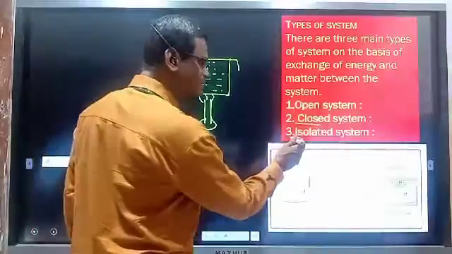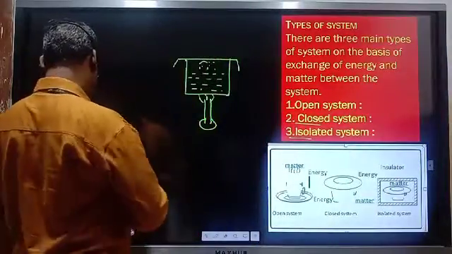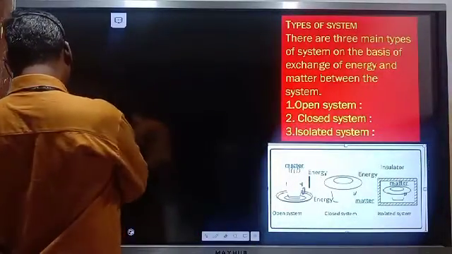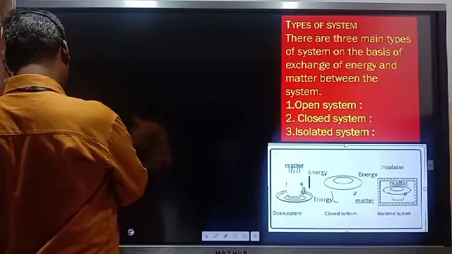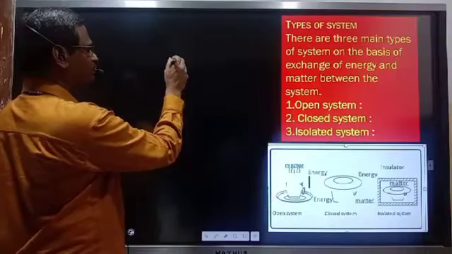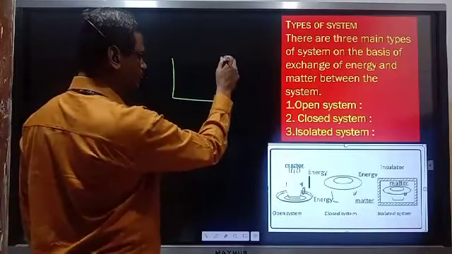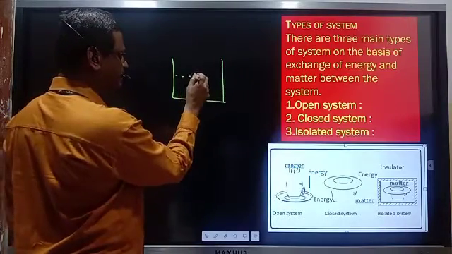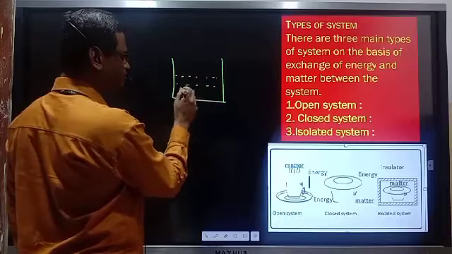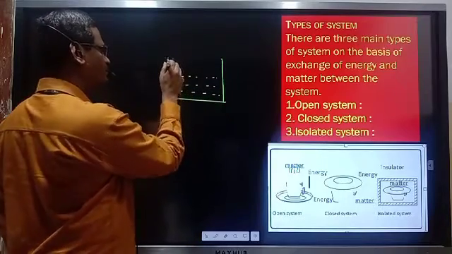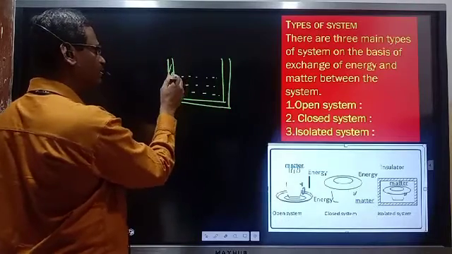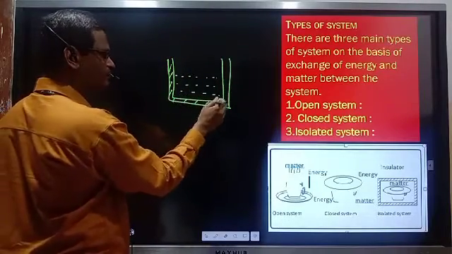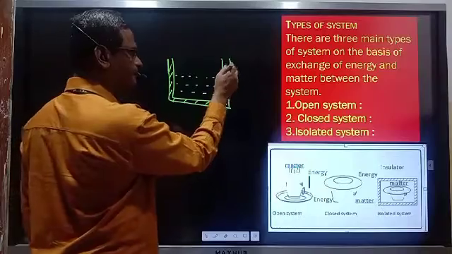And the third type of system is known as an isolated system. Suppose we consider one more system, the third type of system. Suppose we have the same beaker, containing liquid water, but it is closed from all sides, covered from all sides by some thermal insulator.